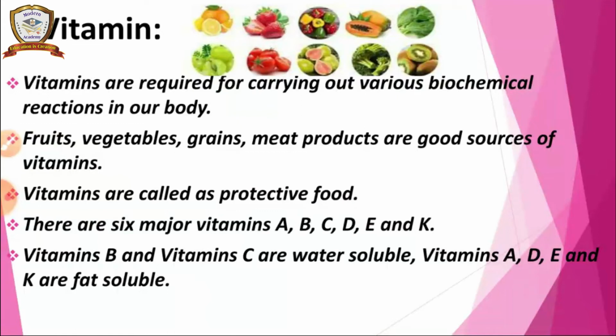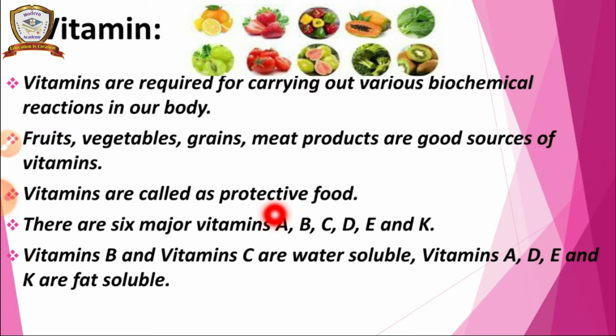Okay, and next one, vitamins. As we said in the previous class, vitamins are required for carrying out various biochemical reactions in our body. We can find vitamins in fruits, vegetables, grains, and meat products, which are good sources of vitamins. Vitamins are called protective food.